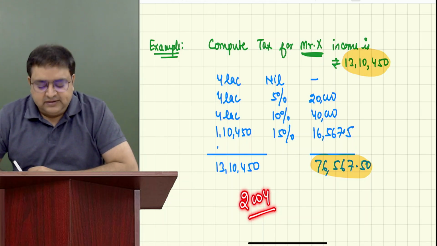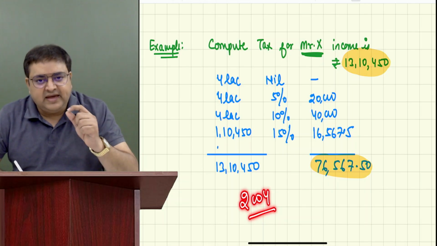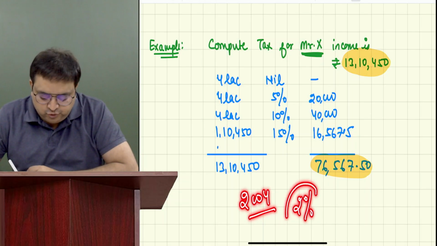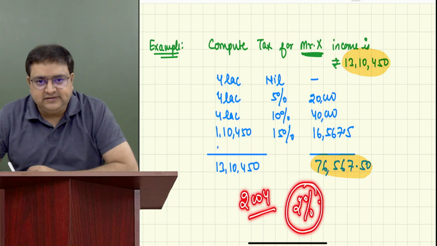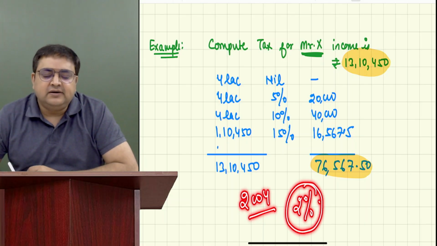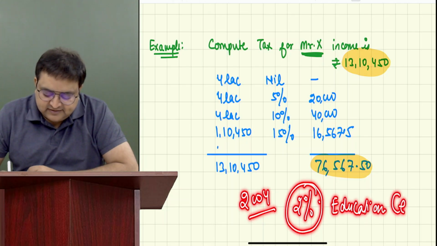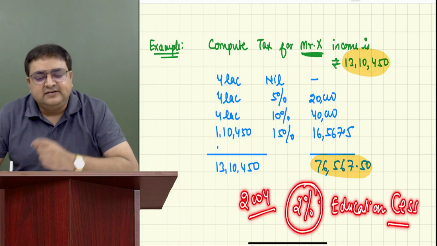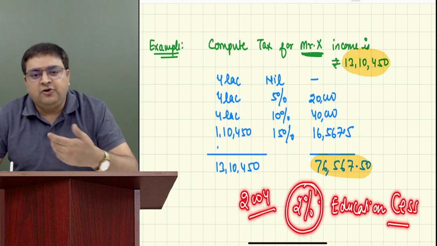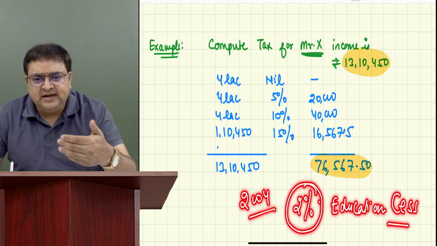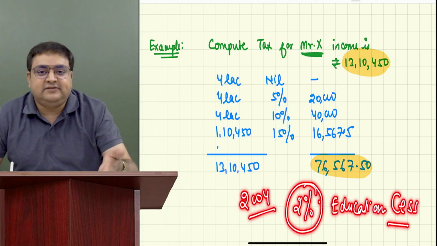He said that I am levying 2% extra, and this is known as primary education cess, CESS. Cess is nothing but a kind of tax. It's a synonym of taxes.